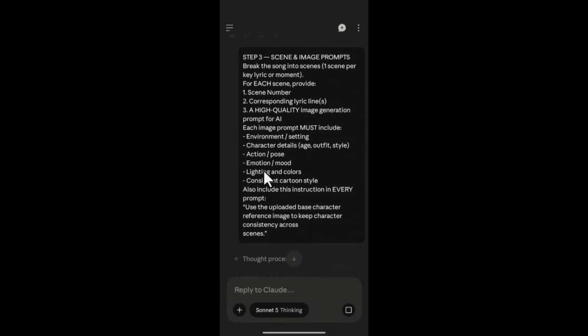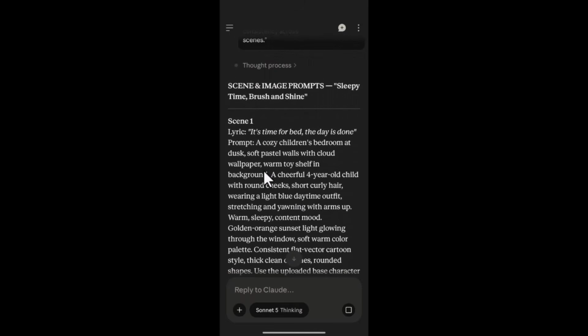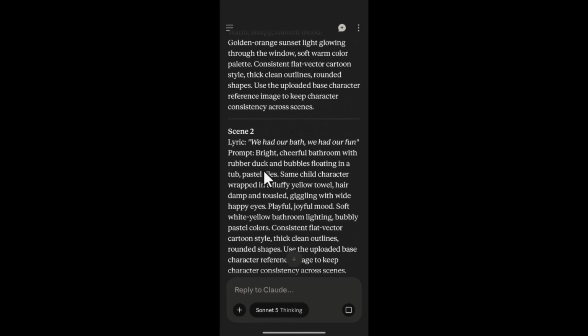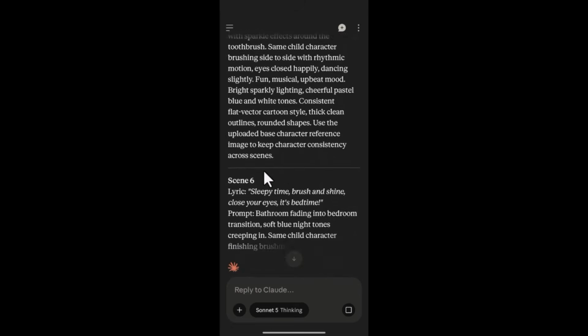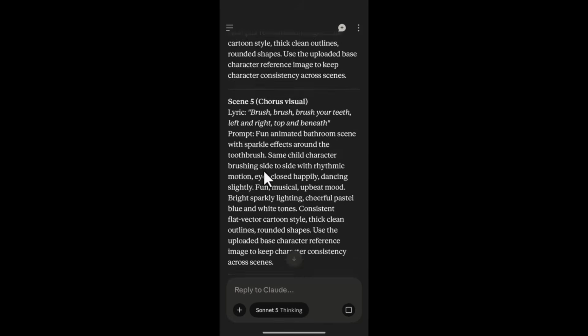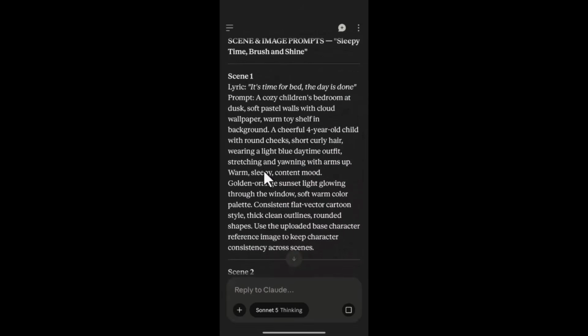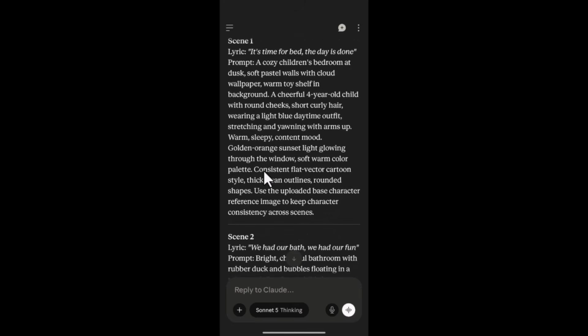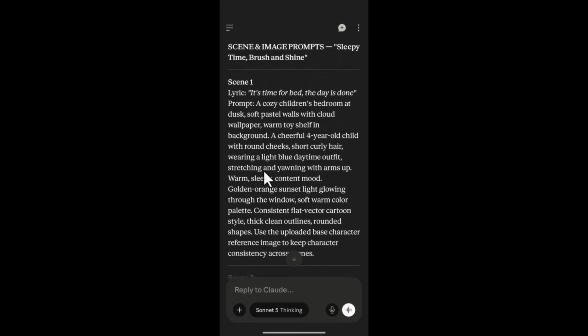When that is done, it's going to generate exactly what we requested. Scene 1, and scene 2, scene 3, scene 4, scene 5, till we have our last scene. This is now becoming interesting. So for us now, we are going to be using this to generate our images. Now take note of this part because we want consistency across all our scenes. We don't want our scene 1 to be different from our scene 2, because a lot of content creators make this mistake by having generic responses, like generic image generation.